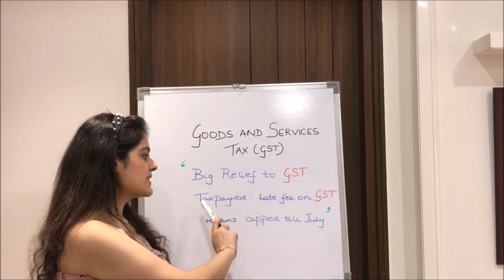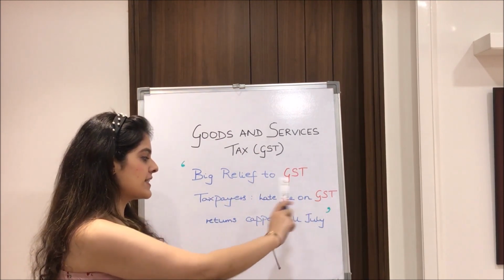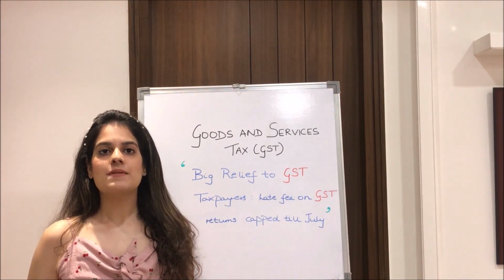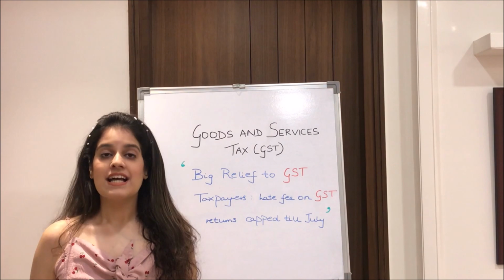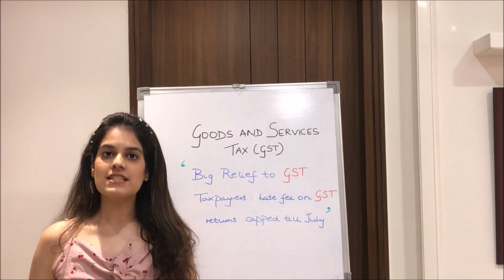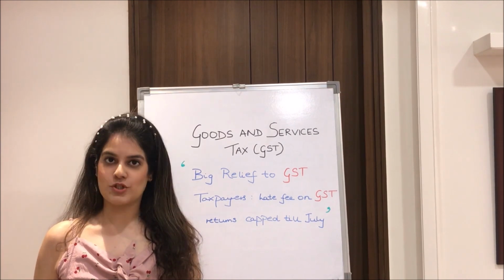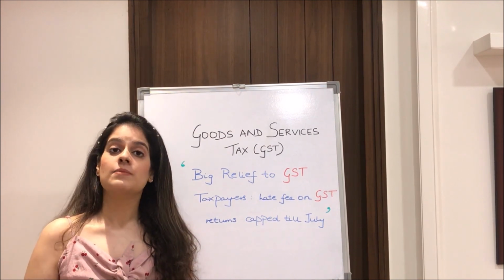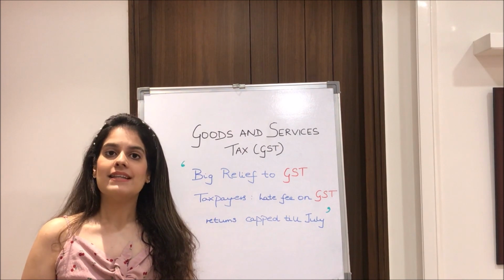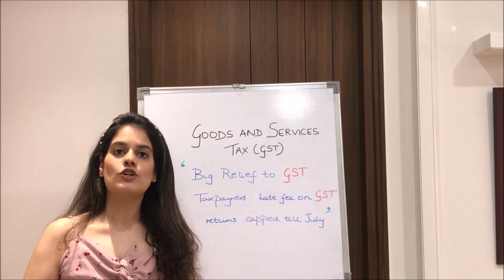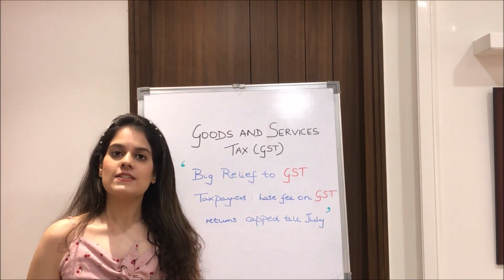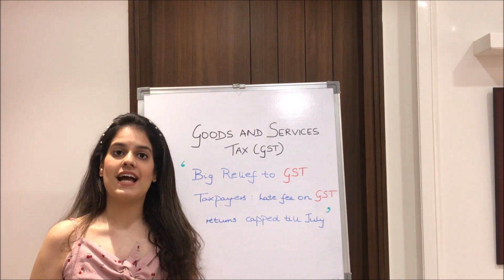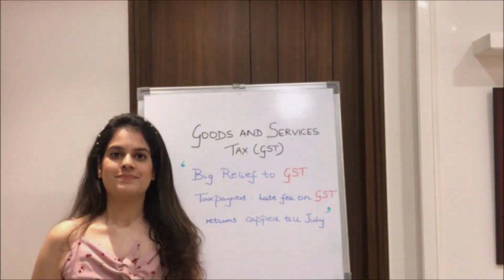Big relief to GST taxpayers, late fee on GST returns capped till July. This was quoted in a newspaper. So GST basically is the value added tax levied on goods and services sold for domestic consumption, and GST is basically paid by the consumer and is remitted to the government by the businessman who sells the good or the services. And GST is of 4 types: central GST, state GST, union territory GST, and integrated GST.